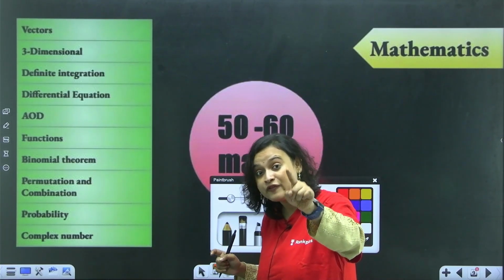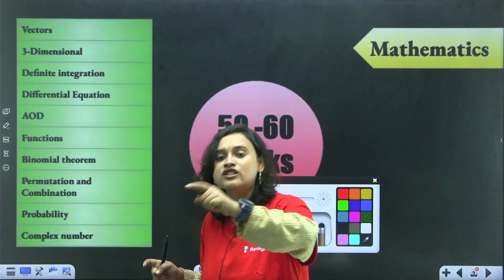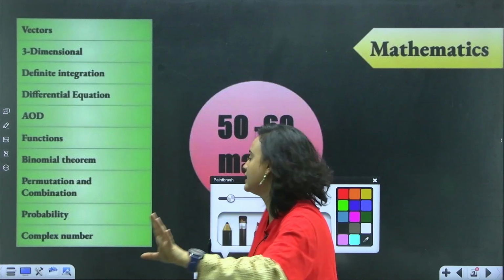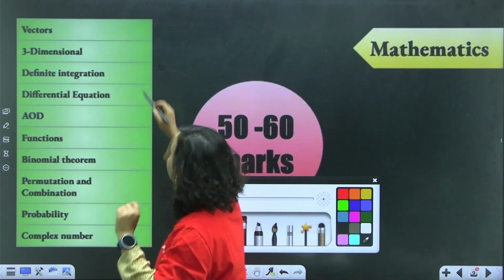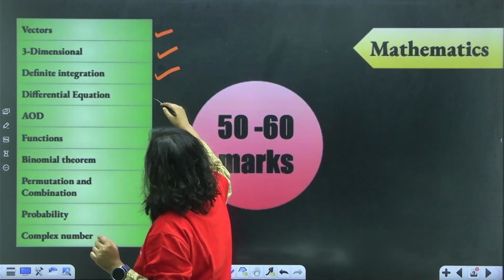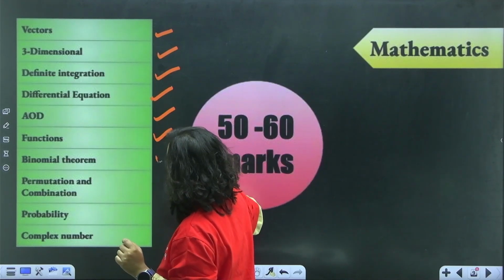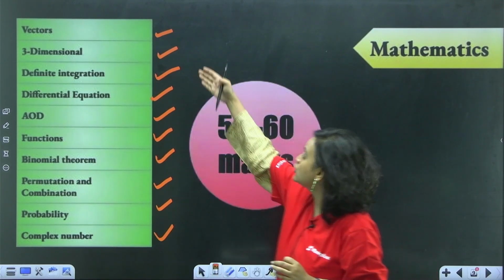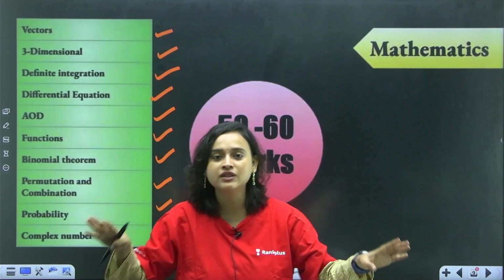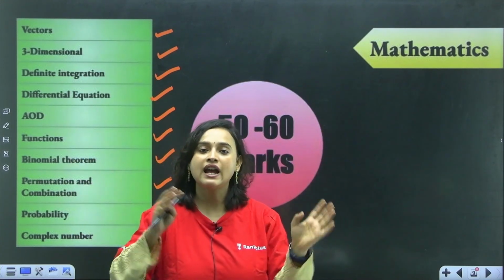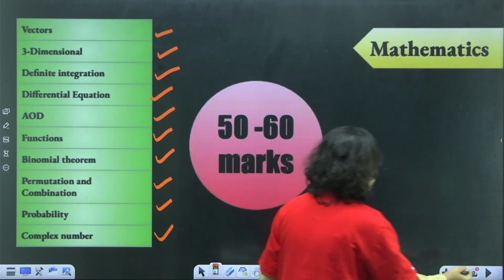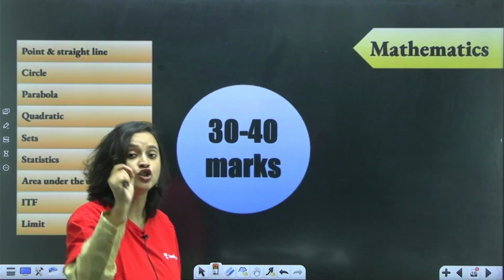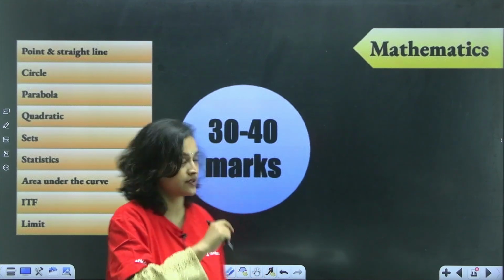But you have to remember, in physics you have to do the most number of questions, in chemistry second, and in mathematics you have to do the least number of questions to get 99 percentile. So coming back to it: vectors, 3D, definite integration, differential equation, AOD, functions, binomial theorem, PNC, probability and complex number. Must do. If you just do these many chapters, you can skip the rest and you still might be able to get 95 to 99 percentile. So these chapters, do not skip them. I repeat, do not skip these chapters.